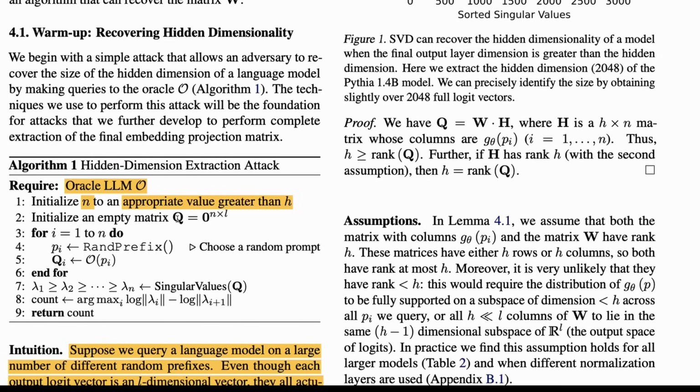Then you initialize an empty matrix. It has nothing. It has n by l. What we are trying to do is figure out h by l. For iteration, now you're going to do the iteration.